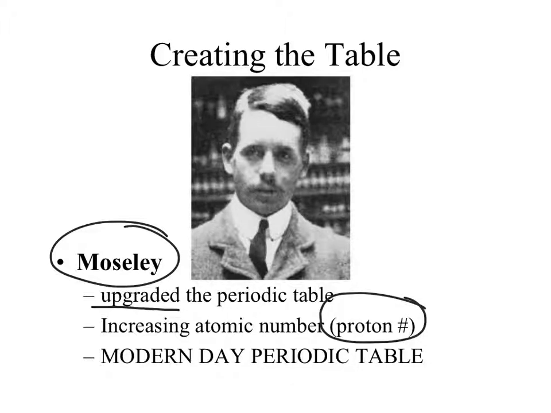By doing so, we got the modern day periodic table. And by the way, when we found those missing elements that Mendeleev predicted, he was pretty darn close and right. That's amazing.